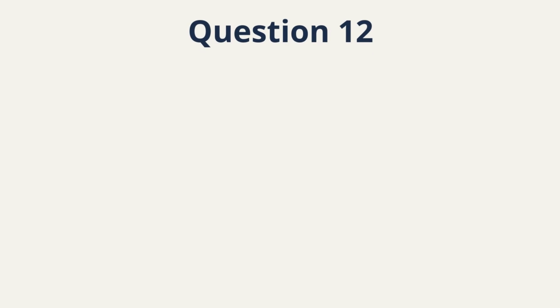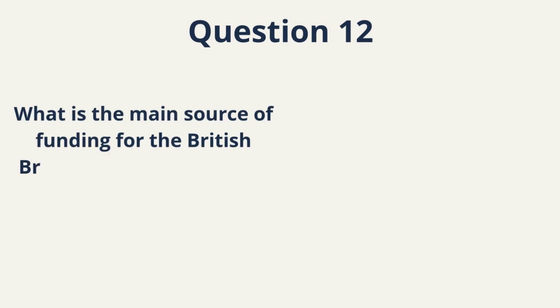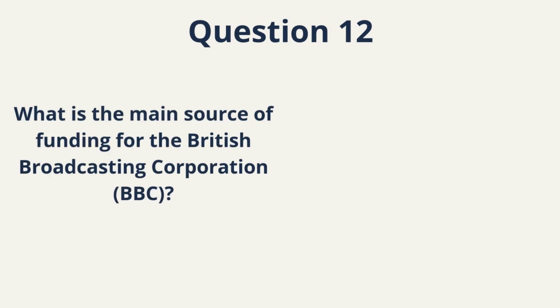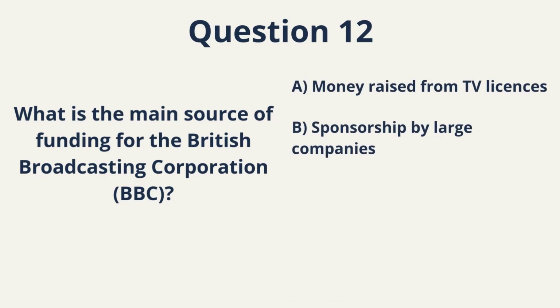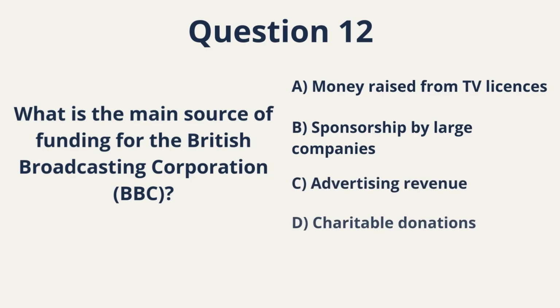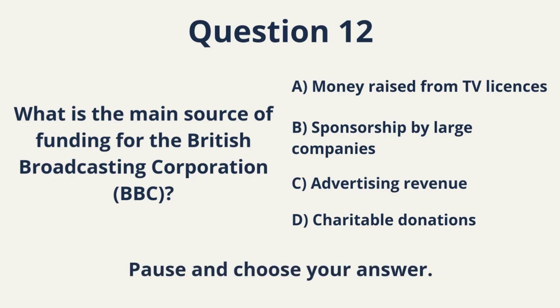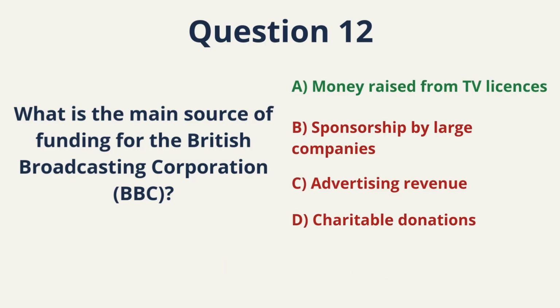Question 12. What is the main source of funding for the British Broadcasting Corporation, BBC? A. Money raised from TV licenses. B. Sponsorship by large companies. C. Advertising revenue. D. Charitable donation. This is a national institution question. Pause. Choose carefully. Correct answer.